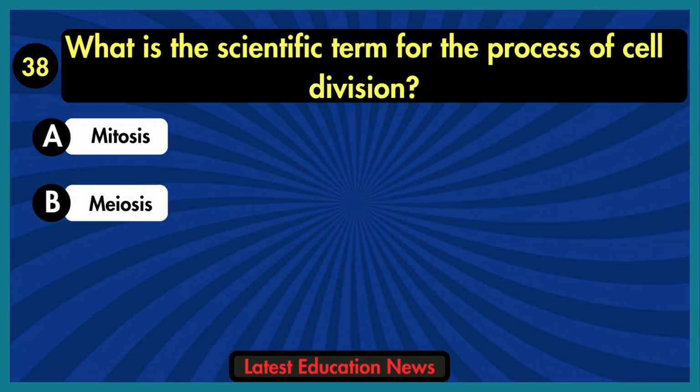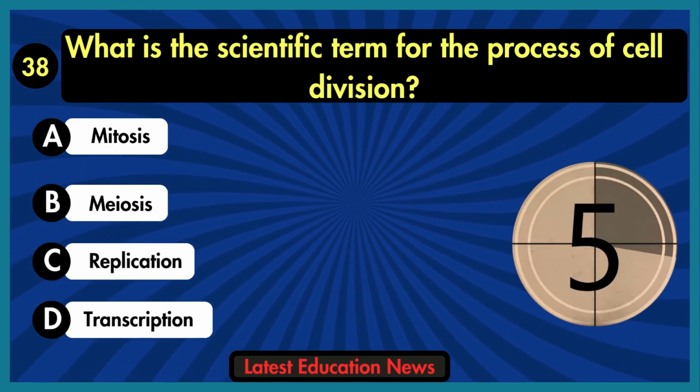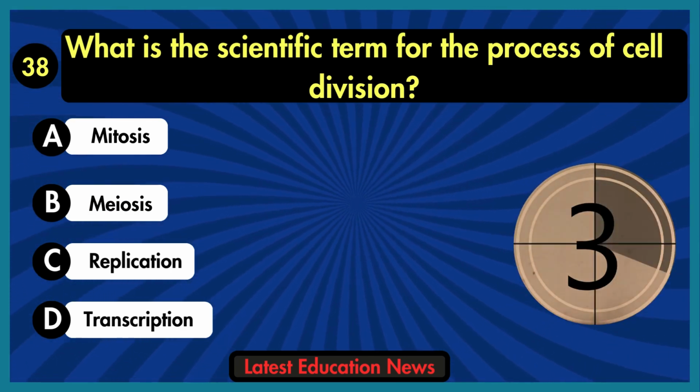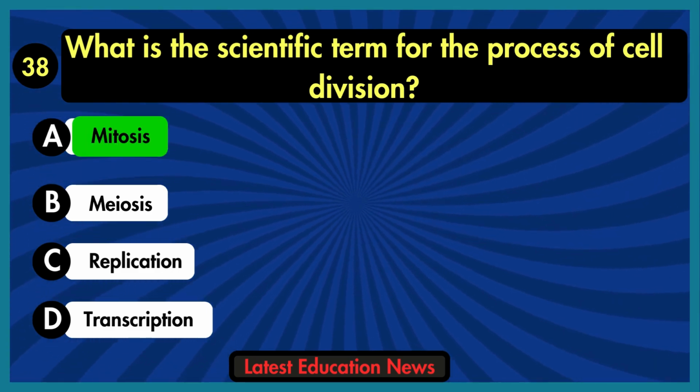What is the scientific term for the process of cell division? A. Mitosis. B. Meiosis. C. Replication. D. Transcription. The correct answer is option A, mitosis.